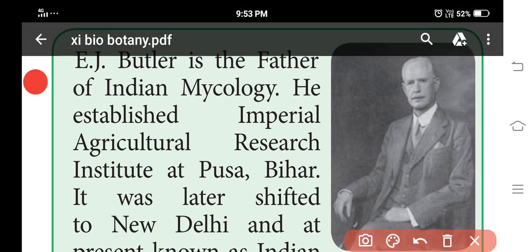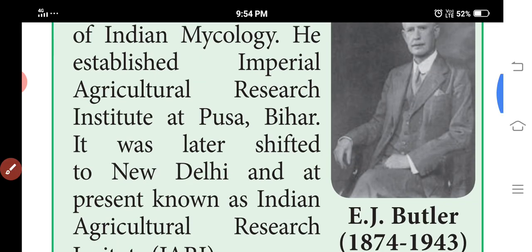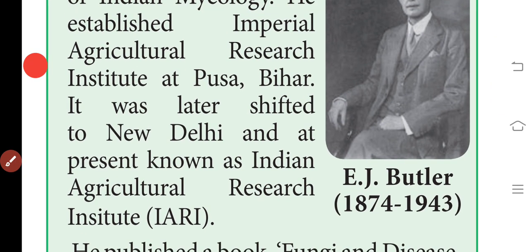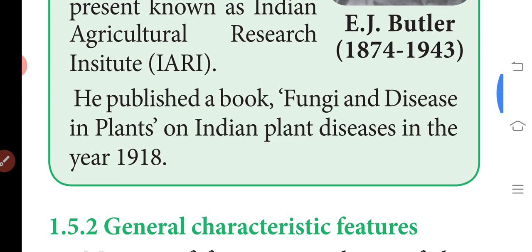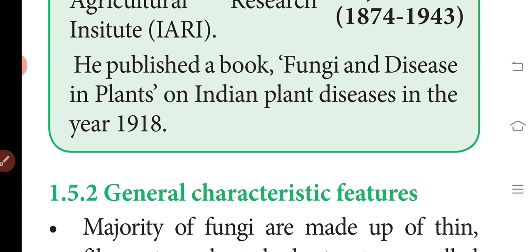This is one question asked in the examination: who is the father of Indian mycology? E.J. Butler. His research institute was at Pusa, Bihar, later shifted to Delhi. He published a book, Fungi and Diseases in Plants.